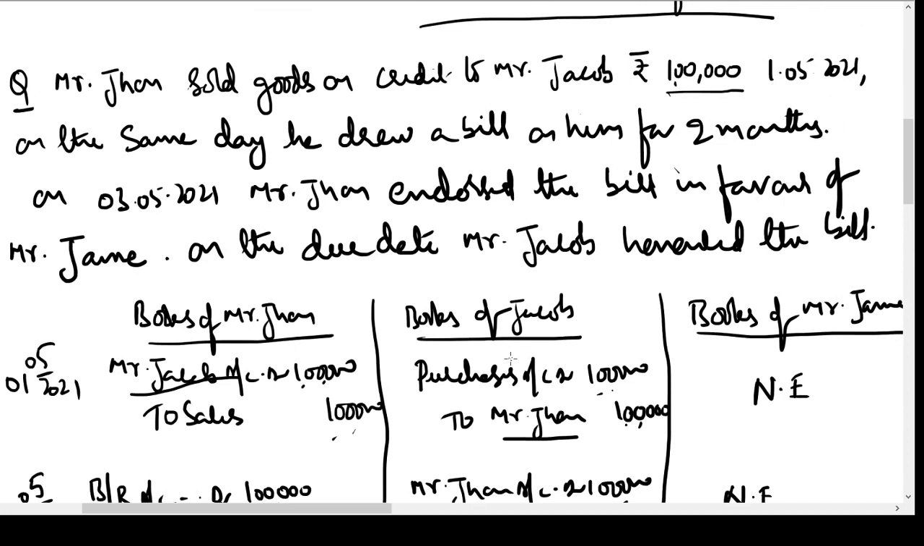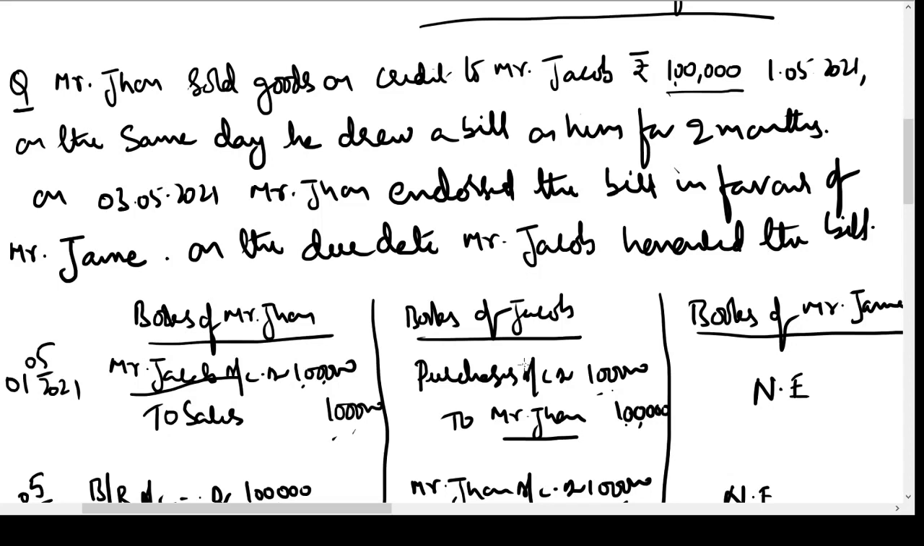We have to assume that Mr. John owes money to Mr. James, or we can say Mr. John has purchased goods on credit from Mr. James earlier. That is why Mr. John has to make a payment to James. Instead of giving him cash or giving him a check, he is giving him the bill which he has in his hands.